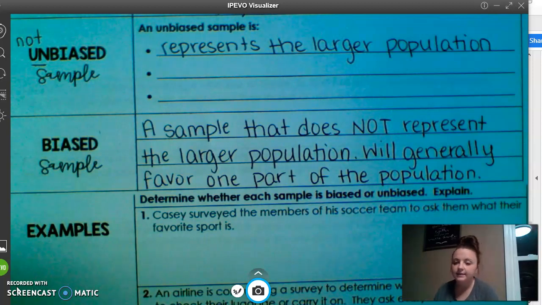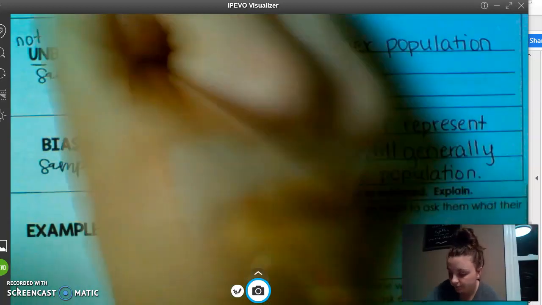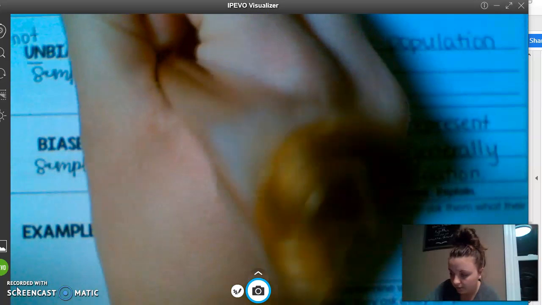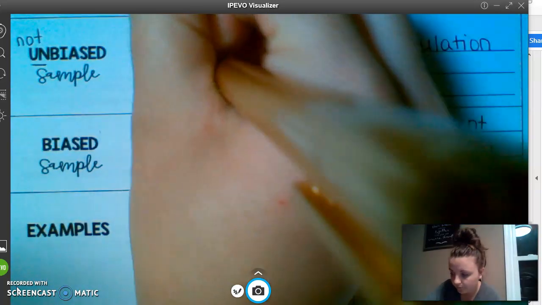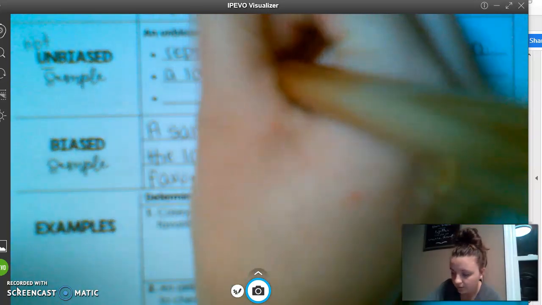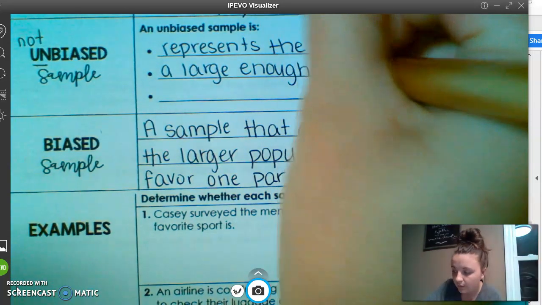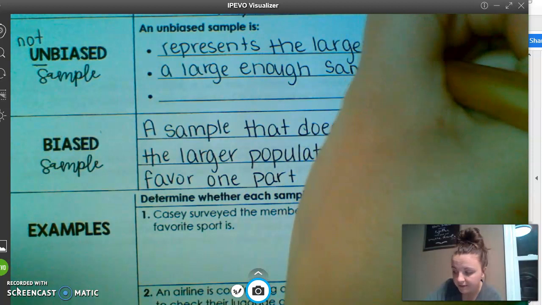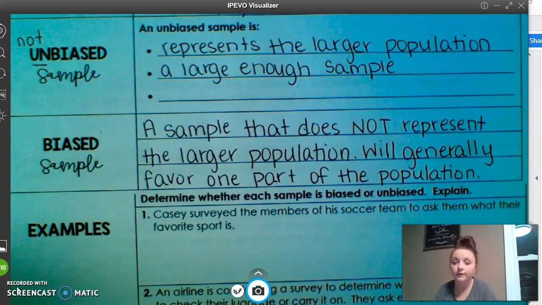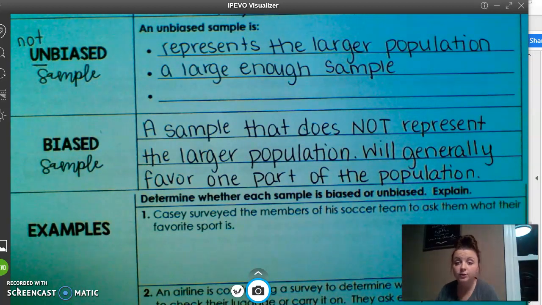The next thing is that it has to be large enough. So a large enough sample. When people vote for the president, we don't just let two people vote and say, okay, those two said yes, so that's what we're going to go with. No. When they are sampling vaccines, they have to have enough people to make sure it's working correctly.